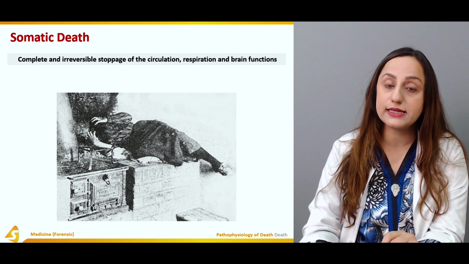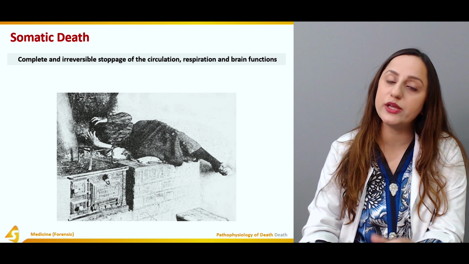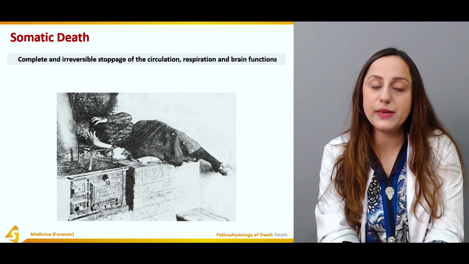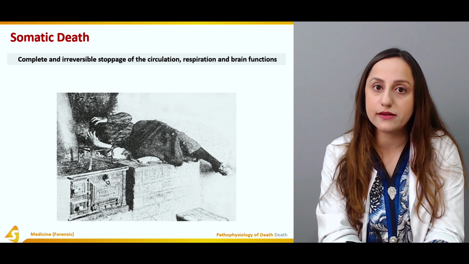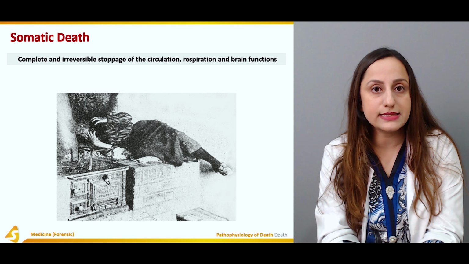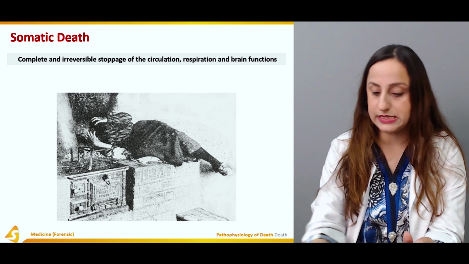And the cause of death is basically different. When you are asked what is the cause of death, how will you define that? The cause of death can be accidental, it can be suicidal, and it can be homicidal as well. So they are different entities, and we have to describe them in different details.